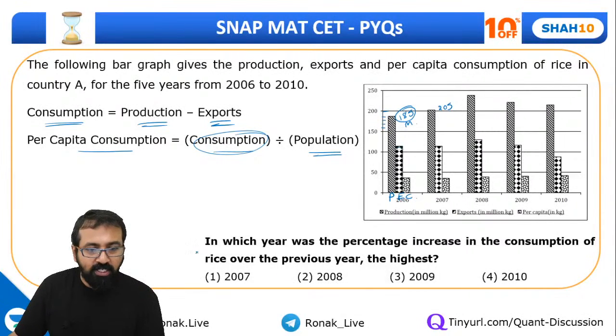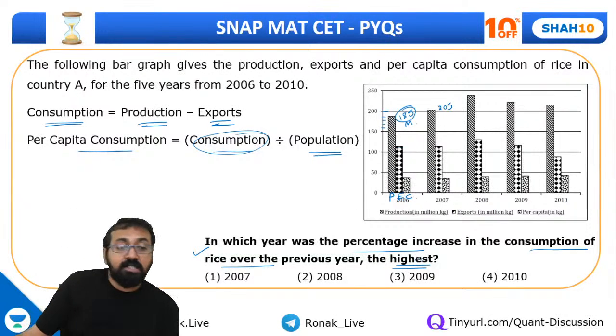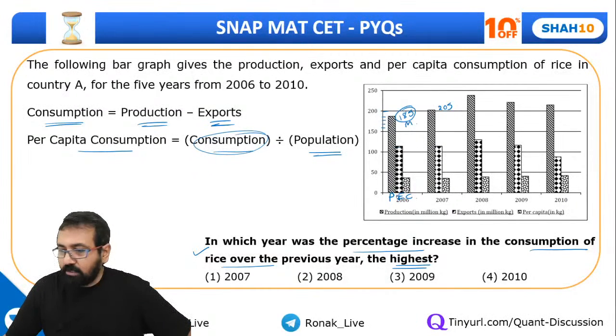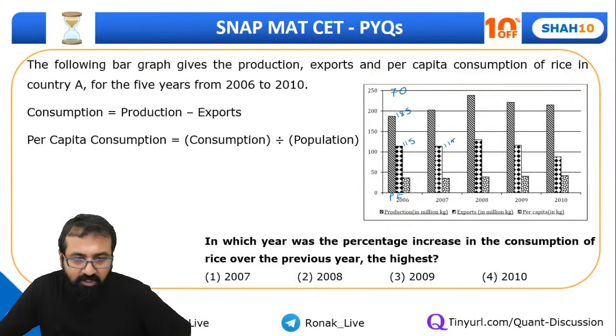So let's look at this one. In which year was the percentage increase in the consumption of rice over the previous year highest? Now consumption, what is consumption? Production minus export. So we'll have to quickly calculate production minus export for each year. So this is production, this is export. So what is this difference? If I take this as 115, then I'll have to take this as 185. So this is 70. Same way, this is 115 and this has to be taken as 205. So this will come out to be 90.